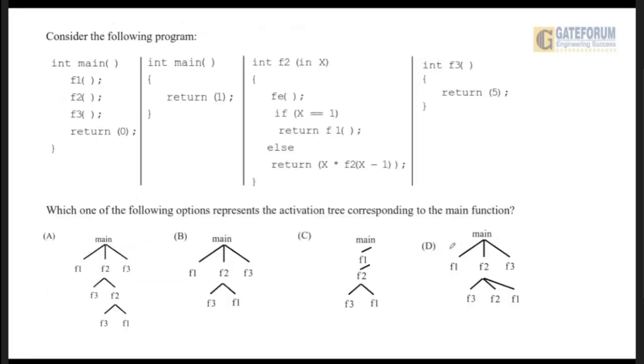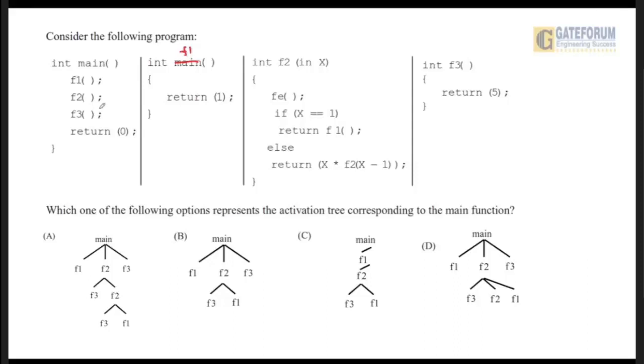That came in GATE 2023 from C and data structure. So this is the program that has been given. And what has been asked is which one of the following options represents the activation tree corresponding to the main function. So we have to draw the activation tree for this code. We know that the execution always starts from the main program. So in the main program, the three functions are called: F1, F2 and F3. This is not main, this is F1, this is F2 and this is F3.